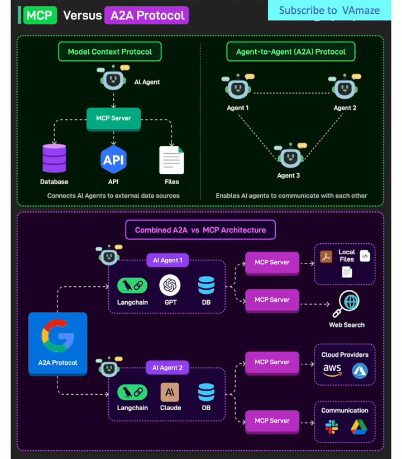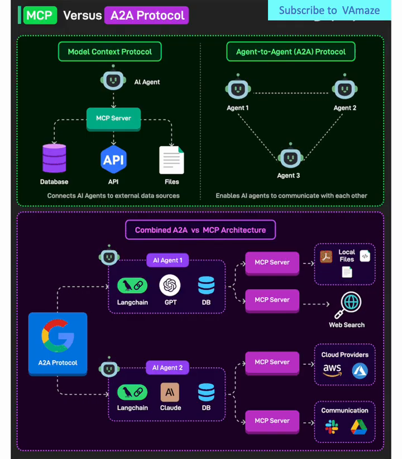MCP versus A2A protocol, understanding AI agent communication. Welcome to this technical deep dive comparing two fundamental approaches to AI agent communication, the Model Context Protocol, MCP, and the Agent-to-Agent Protocol, A2A. Understanding these architectures is crucial for anyone designing or implementing AI systems in today's interconnected digital landscape.